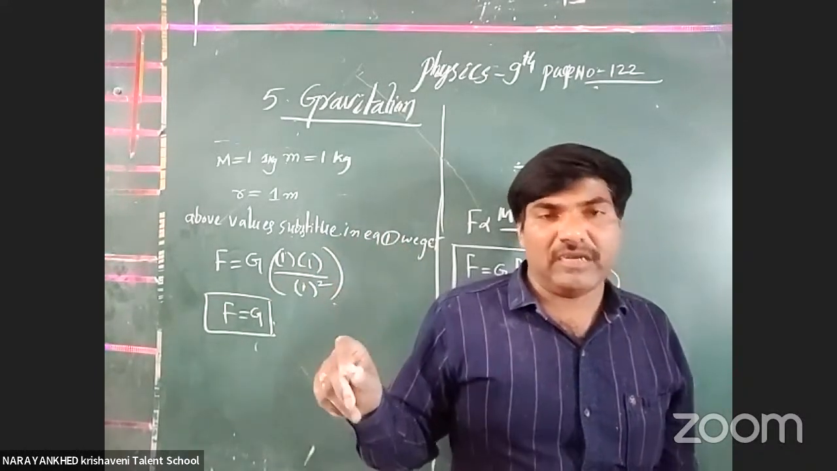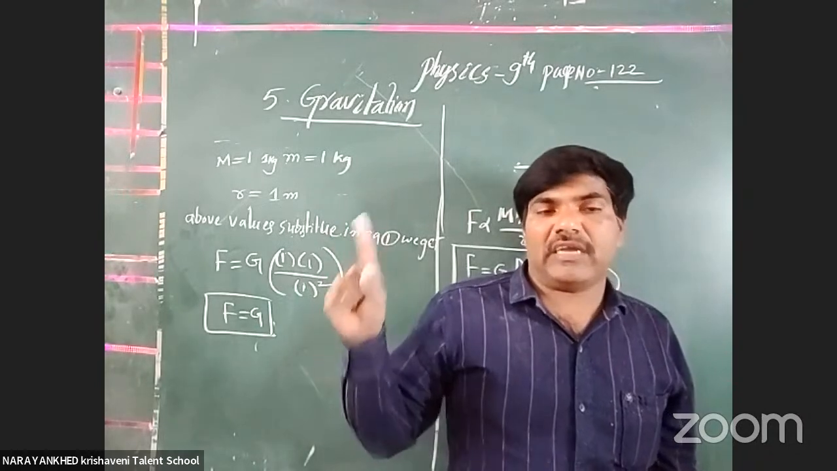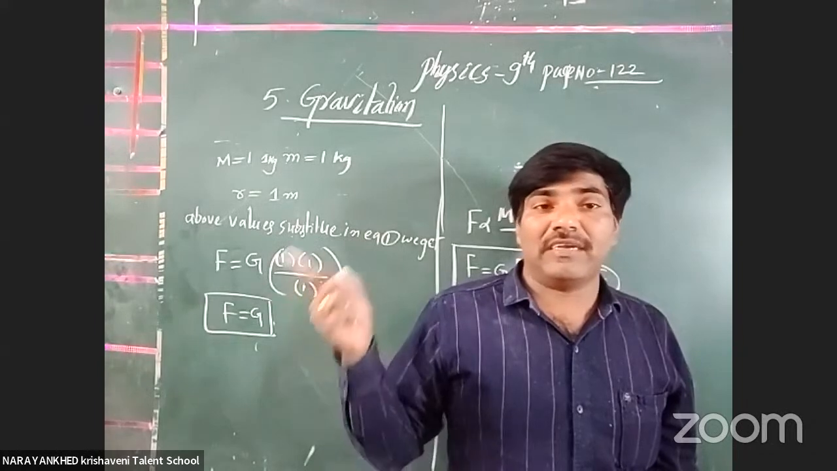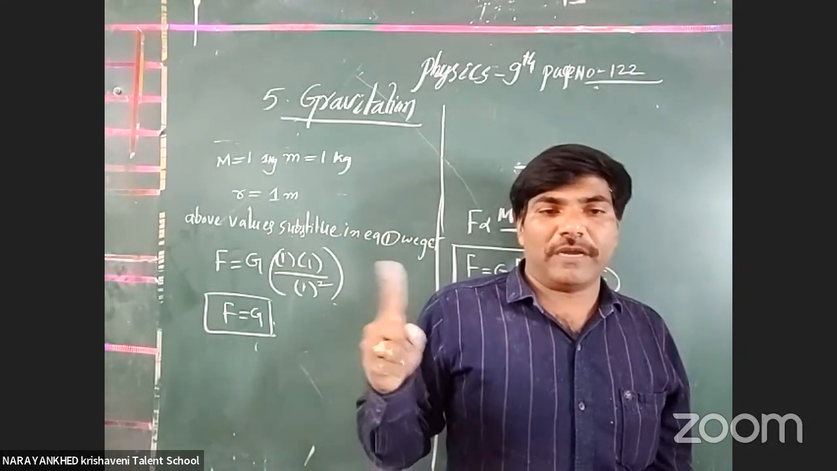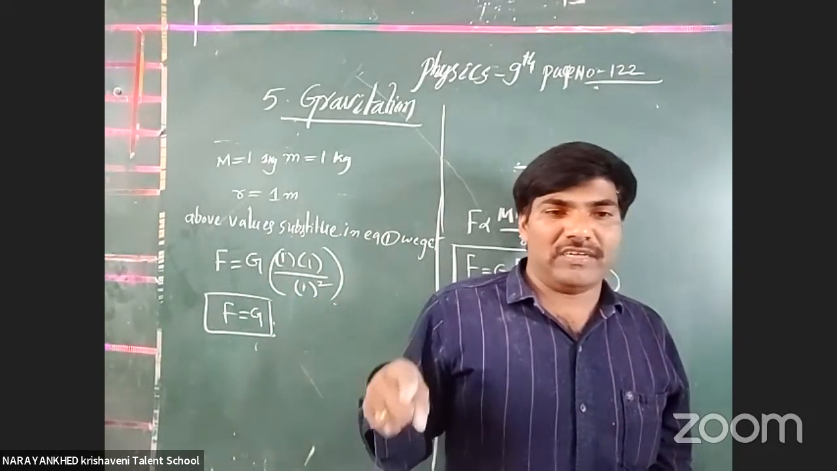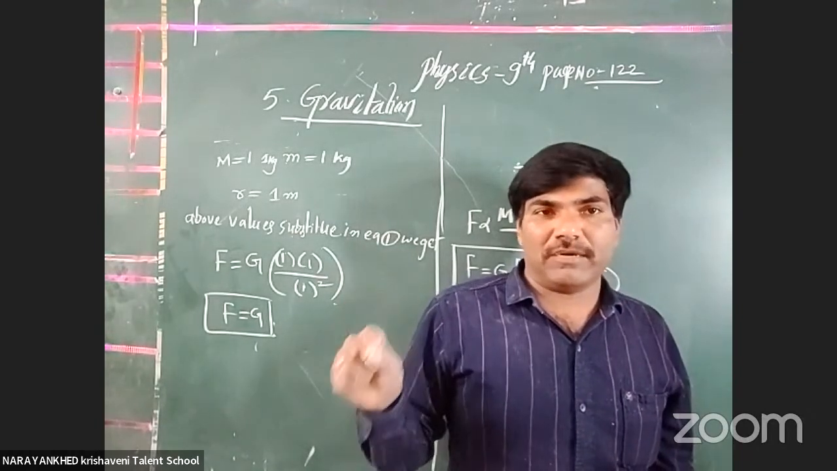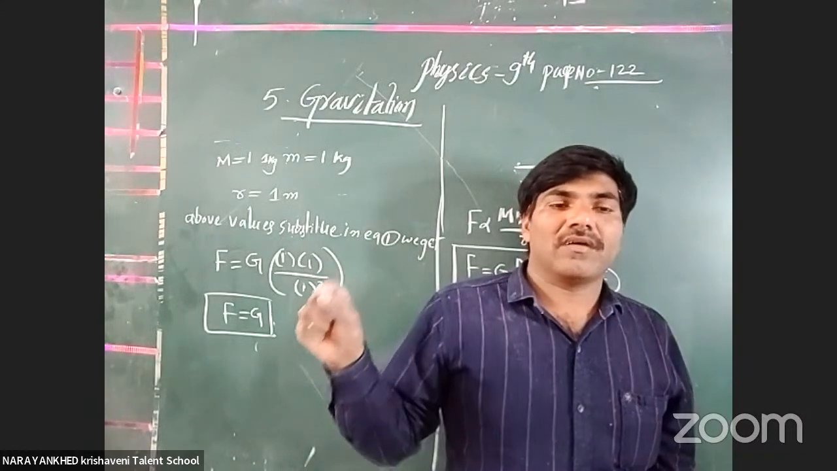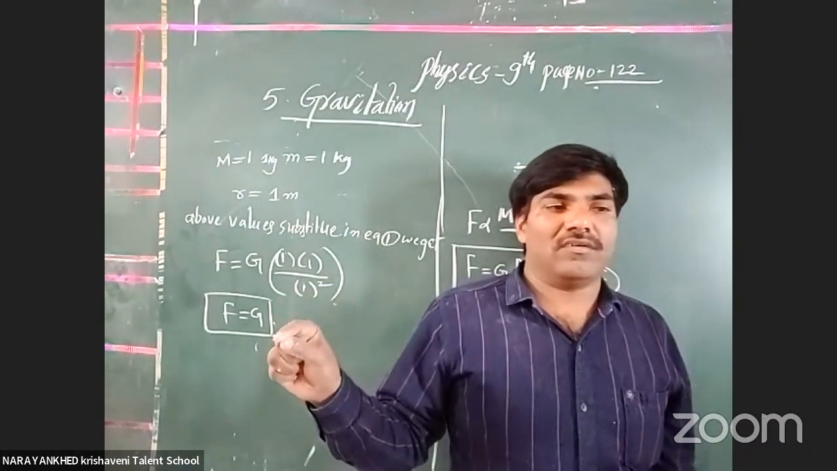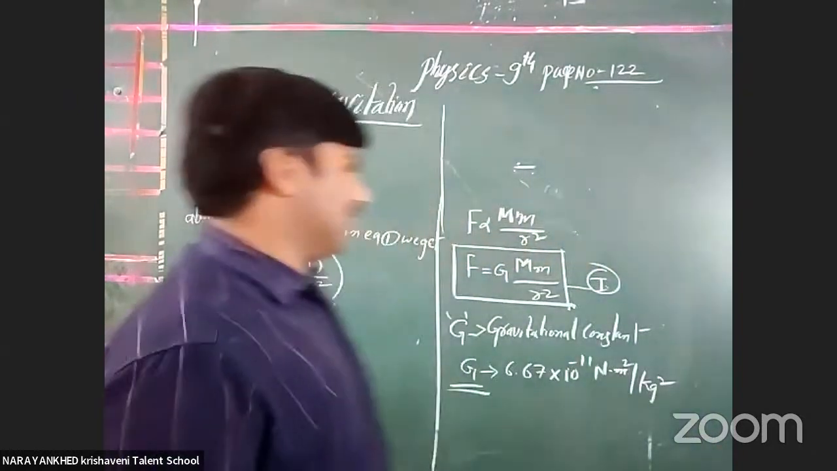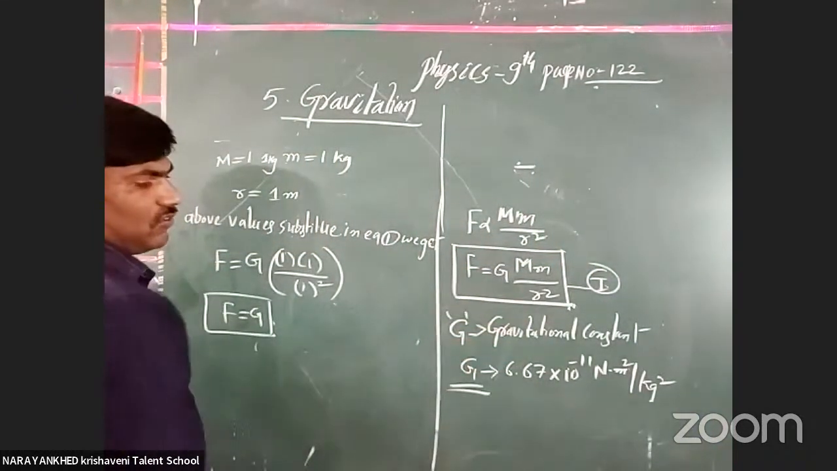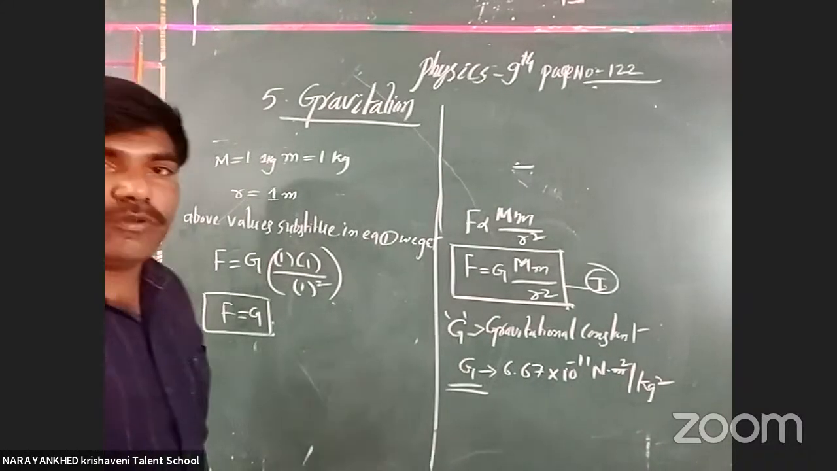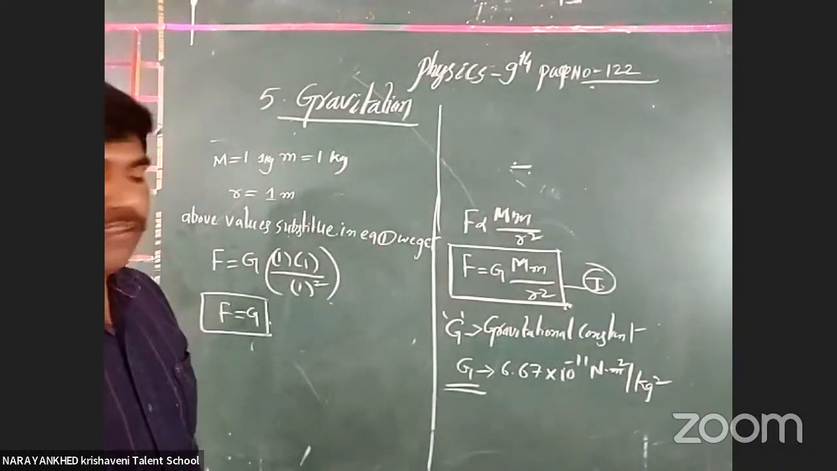Once again, I am repeating. Any two bodies of 1 kg mass each, separated by 1 meter distance, the gravitational force acting between the two bodies is called the gravitational constant. Okay, clear or not? The gravitational constant value we already discussed: 6.67 into 10 to the power of minus 11 Newton meter square by kg square.